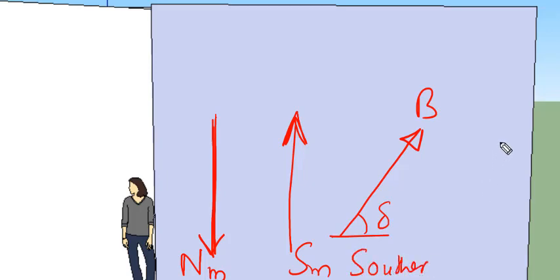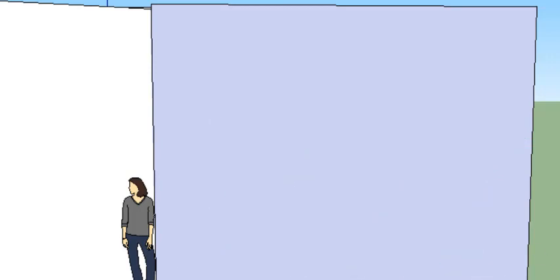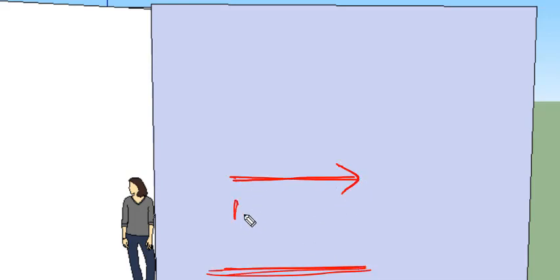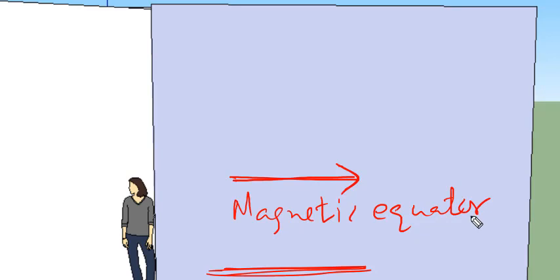If it is inclined and inward, again making an angle delta with the horizontal, you are in the northern hemisphere, India. And if it is horizontal with respect to the person, see, the person is standing on the ground, and this is parallel to the ground, then you are on the magnetic equator, not the geographic, the magnetic equator. So this is the basic thing that you need to understand about Earth's magnetic field.